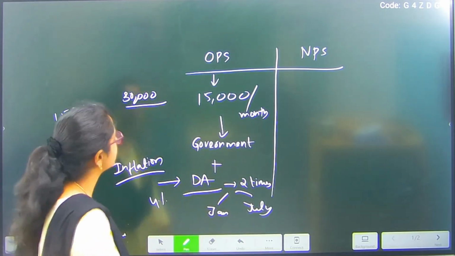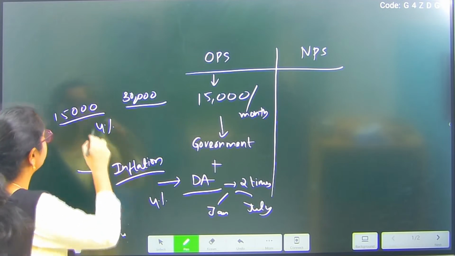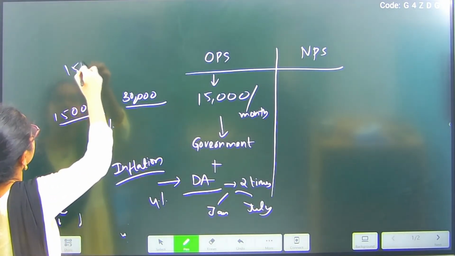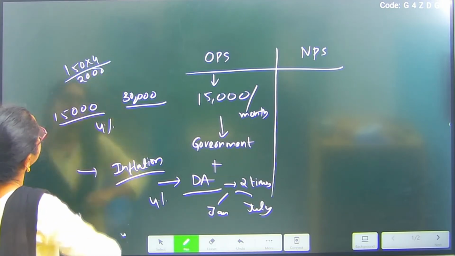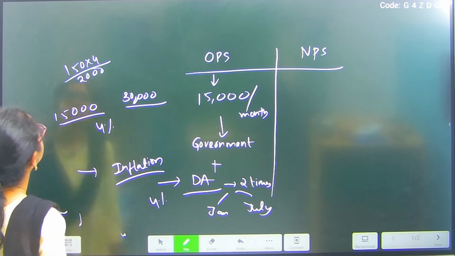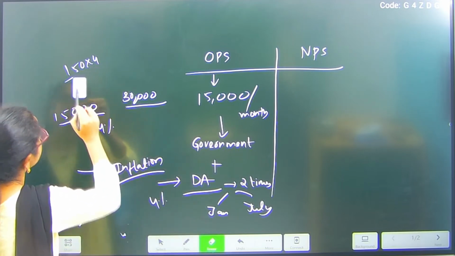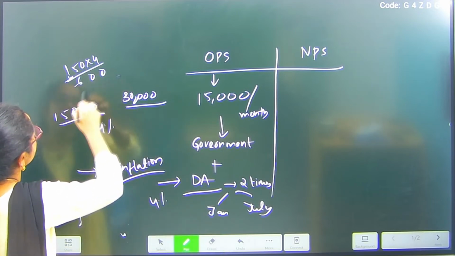Now what is 4% here? So 1% is 150, right? So 150 into 4, how much is it? 2000, right? Is it 2000? 15 fours, 20, 6,000, huh? How much is it? 600, right?